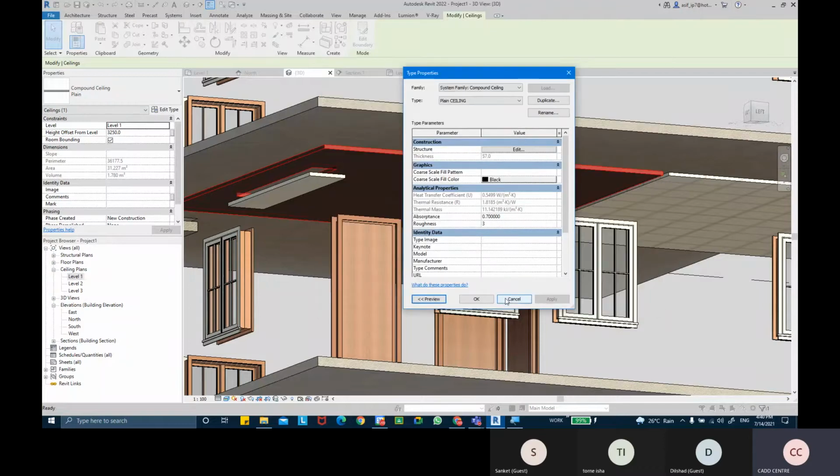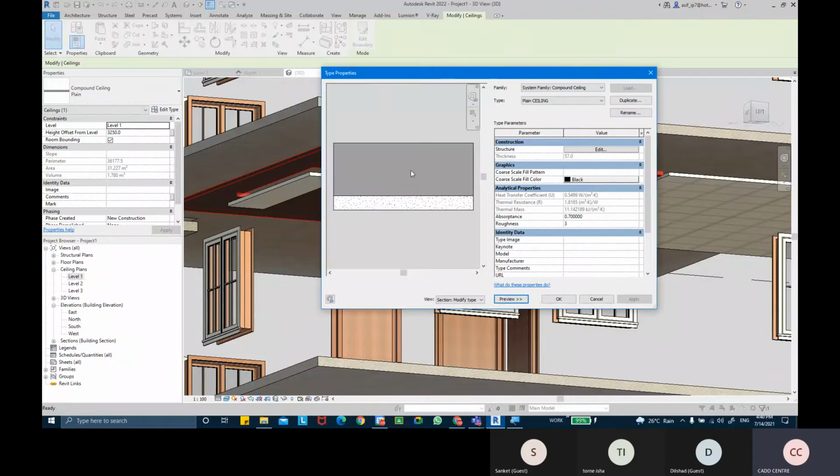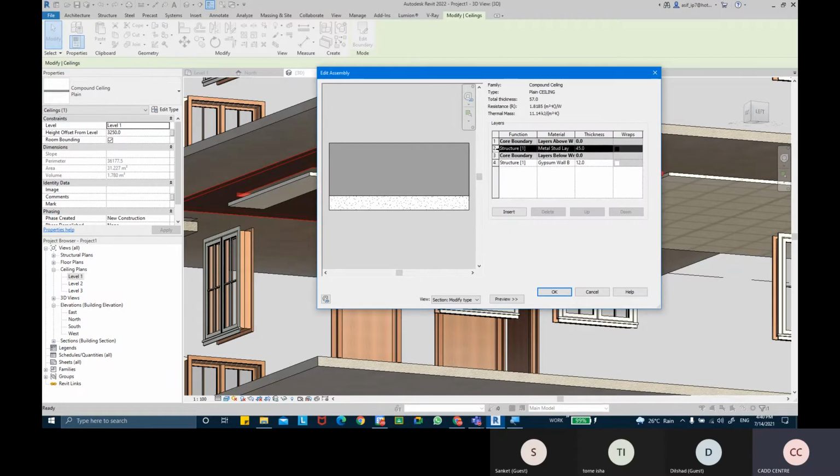Now, when you look into the preview mode of the ceiling, you can see two layers are there. I can understand this layer could be for the gypsum, but I don't know what the other layer is. So if I come into the edit type, you'll see we have two layers. Okay, so one is the metal stud layer, and the other one is my gypsum board, which is just 12 mm thick. So that's all right.